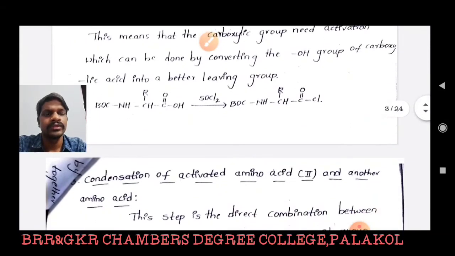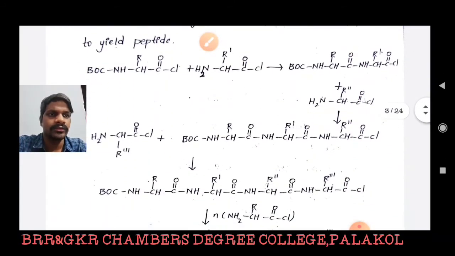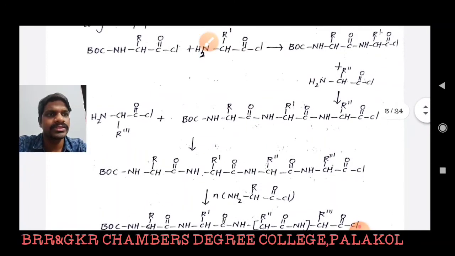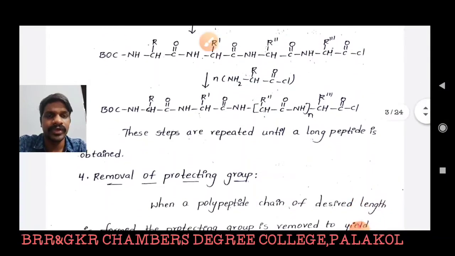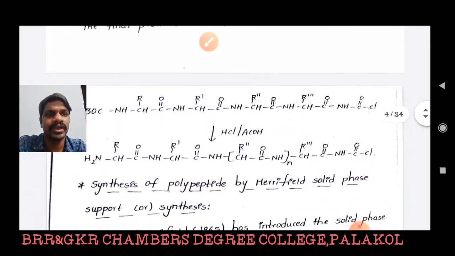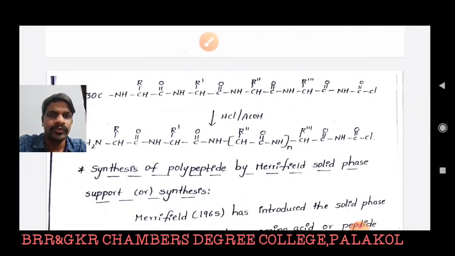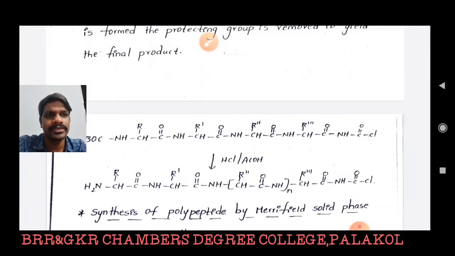Now the two amino acids are condensed to produce a peptide linkage. The same reaction is carried out a number of times, and then we can get a polypeptide linkage. Then finally the protecting group and activating group are removed, and we get the final product. This is the modified method. And again here we have a few drawbacks. It is a time-consuming process for the protection and deprotection of a peptide linkage, and the separation of the product from the peptide linkage is somewhat difficult.